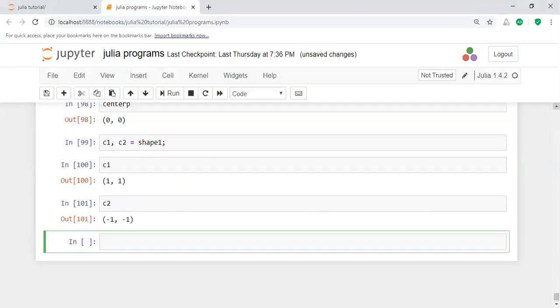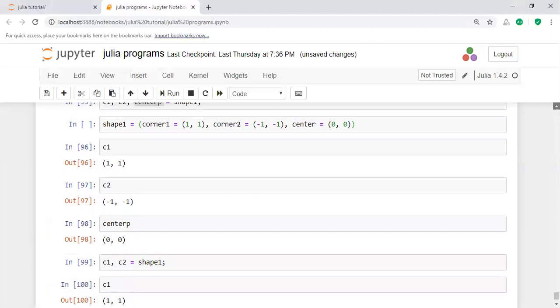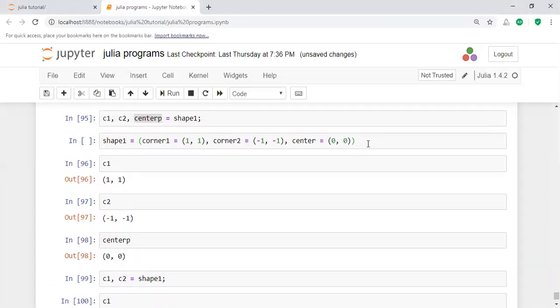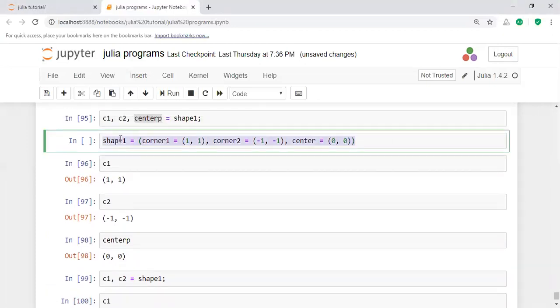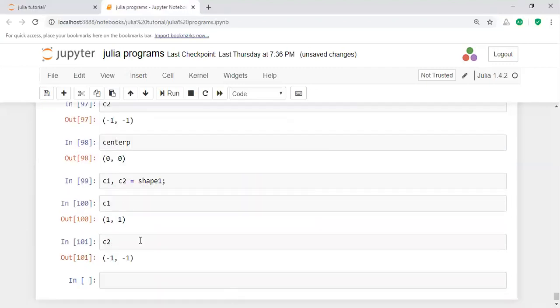What about the remaining? It's treated as a null value. That is the shape one value. Is it clear? In this way you will perform the shape operation.